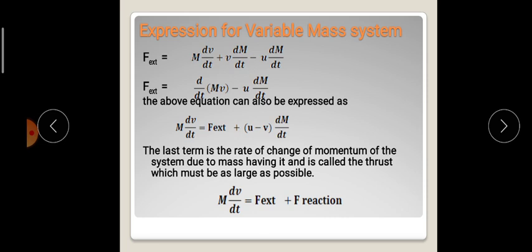The above equation can also be written as m dv by dt is equal to external force plus u minus v into dm by dt. The last term is the rate of change of momentum of the system due to mass ejection and is called the thrust, which must be as large as possible. Therefore, m into dv by dt, or ma, is equal to external force acting on the system plus reaction force.